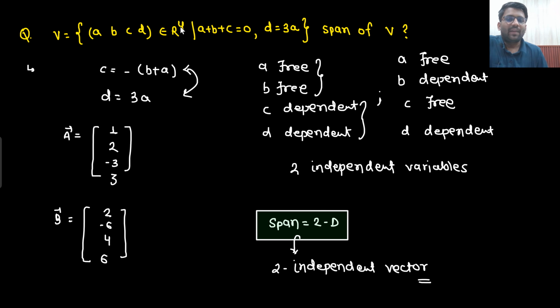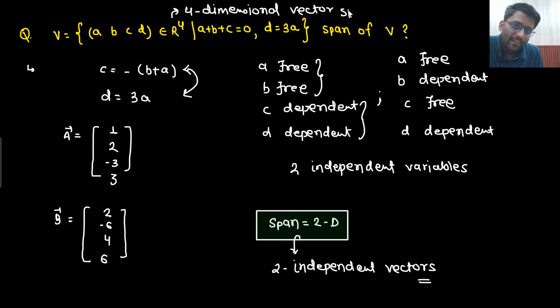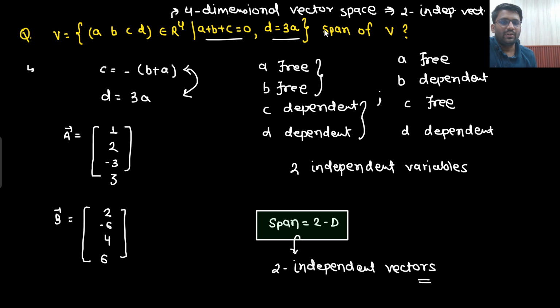If I was having a 4-dimensional vector space, I felt that I can have 4 independent vectors. But there are 2 conditions given. If 2 conditions are given, what does that mean? That means they have killed 2 variables. So effectively I am ending up getting only 2 independent vectors. So it is a 4-dimensional vector space which is giving you 2 independent vectors, that is giving you 2D span. Understandable?